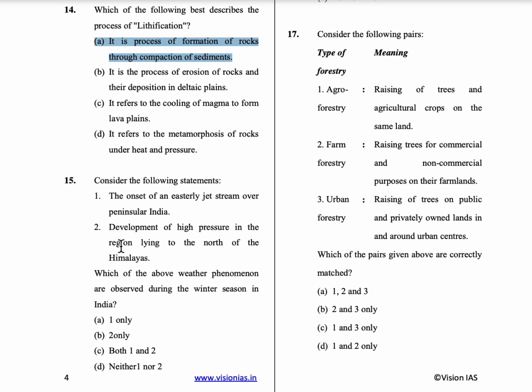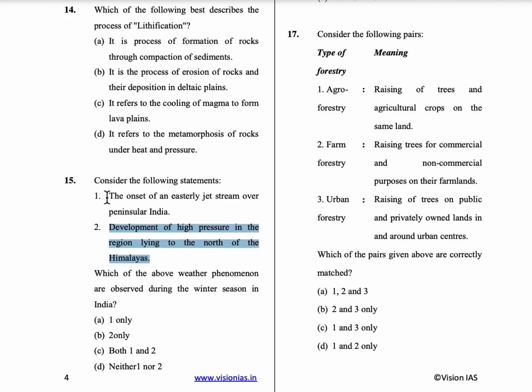Coming to the 15th question, consider the following statements. The onset of easterly jet streams over peninsular India, development of high pressure in the region lying to the north of the Himalayas. Which of the above weather phenomena are observed during the winter season in India? In India, during the winter season, only the development of high pressure in the region lying to the north of the Himalayas is the feature.